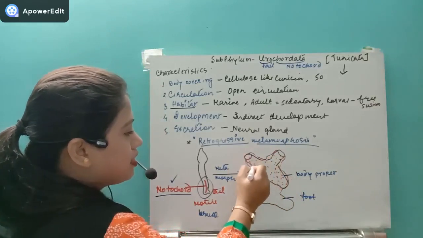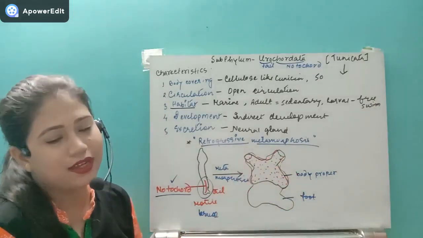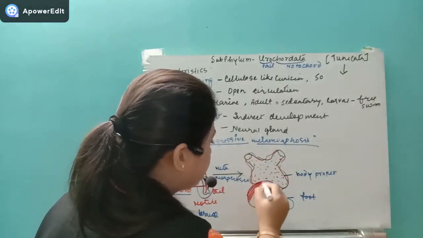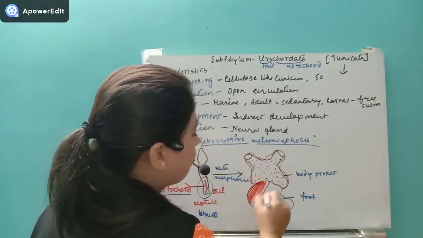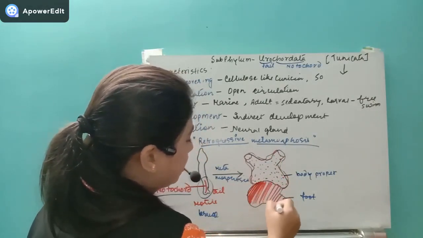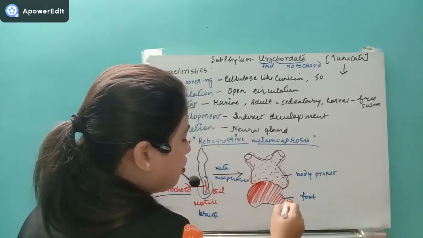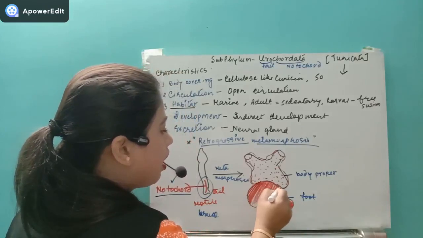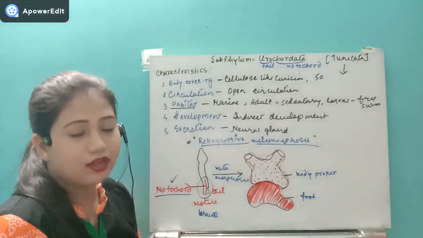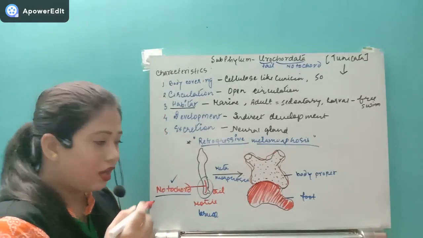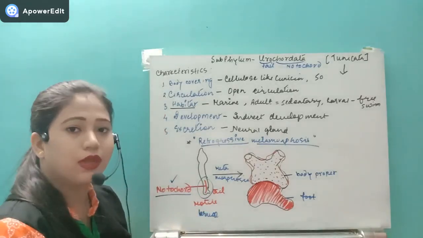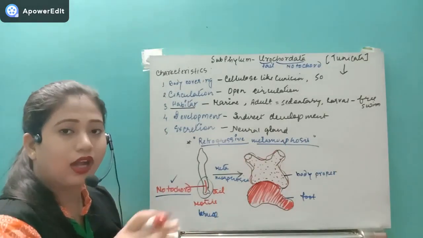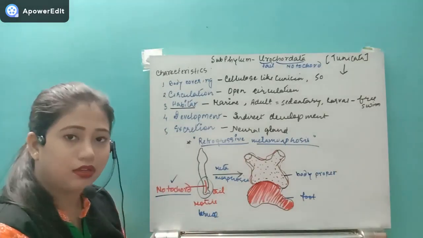Now this body proper is covered by this leathery jacket, and the foot is completely made up of this carbohydrate, cellulose, or tunicin. As it is completely tunicin, it is not at all a living part. It is a non-living part which just attaches to some substratum, maybe a rock, maybe the bottom, or maybe the covering of some other fishes or other organisms.